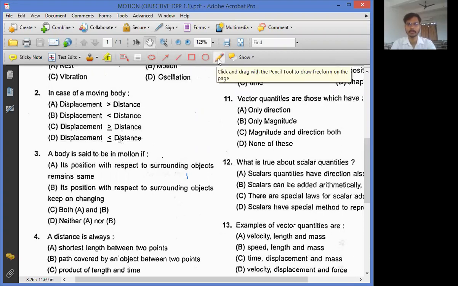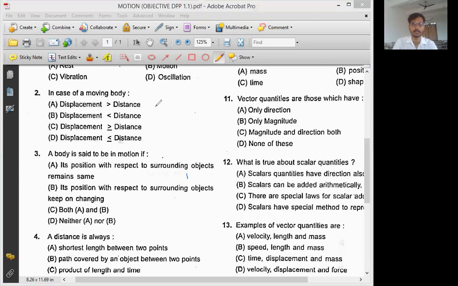I think I have already taught you this one. Let's say this is the first point. Let's say this is the second point, and let's say this is any general path. This general path length will be equal to distance, and the shortest path length is equal to displacement.